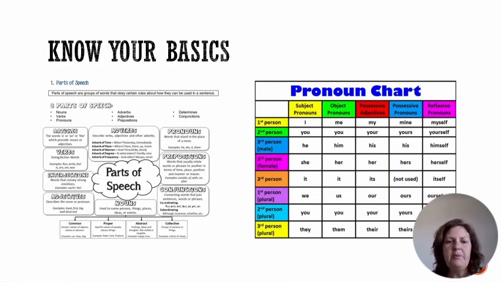So here's just a sneak peek of some of the information that you might find inside that Survival Guide to English. You can have a look at your basic parts of speech, various definitions that you might need to tackle the grammar course, and a really useful little pronoun chart where you can see subject and object pronouns for your active and passive voice, the difference between a possessive adjective and a possessive pronoun, reflexive pronouns, those of course being pronouns that end in self, and then you can play with that information and manipulate it to help you answer questions that you come across in question 5.